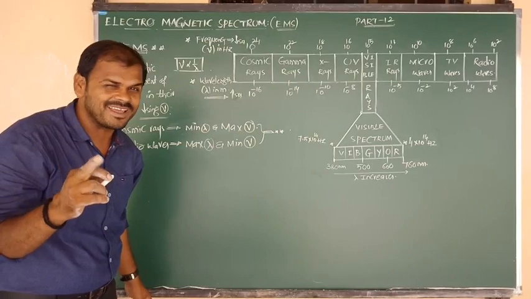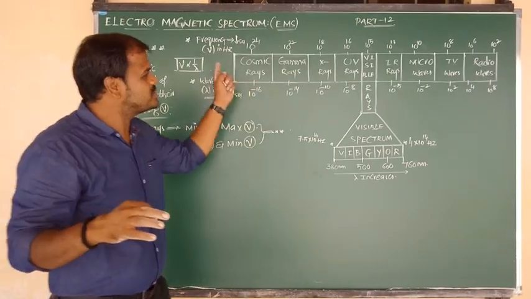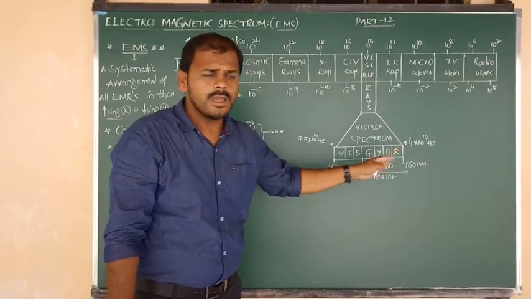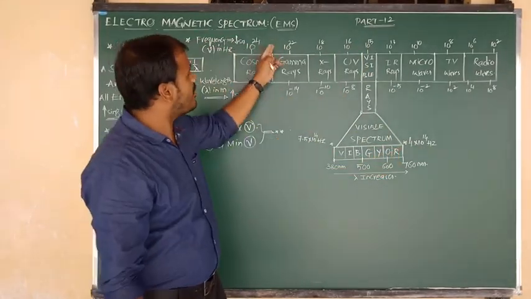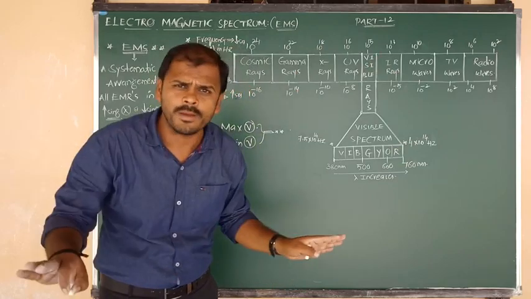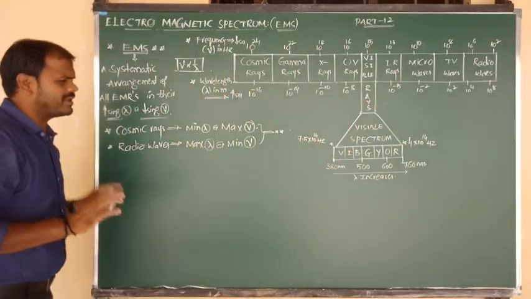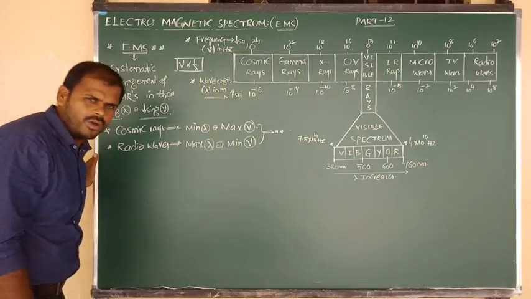But remember, if you want to say the answer, you should remember this systematic order. You don't need to remember these values, Nana. How much wavelength is there, how much wave number is there, for each and every one, you don't need to remember. But you should remember the systematic order. Then 100% you can give the answer. Okay, all of you? Yes.